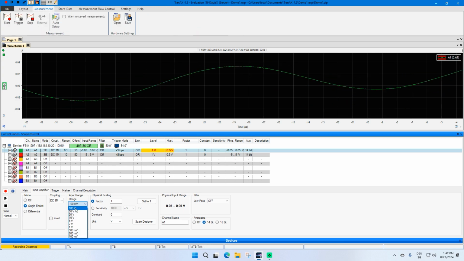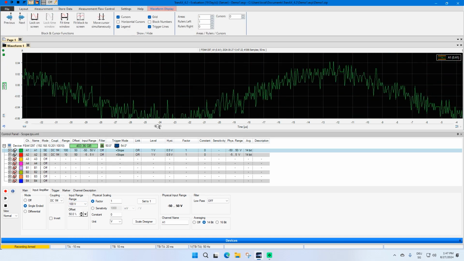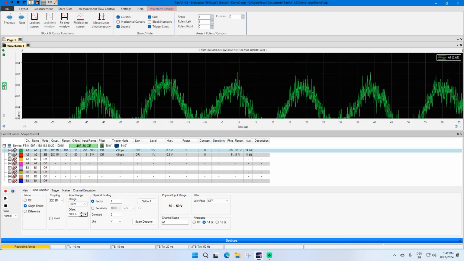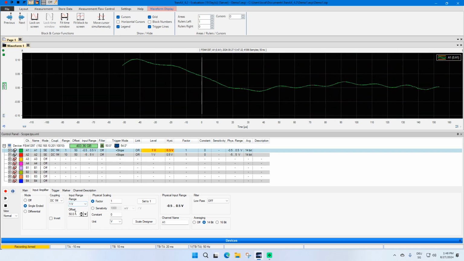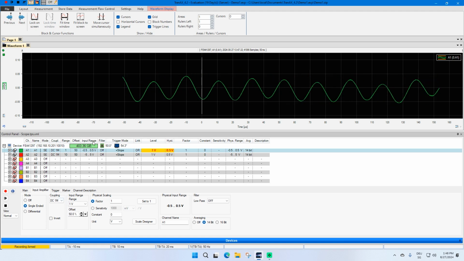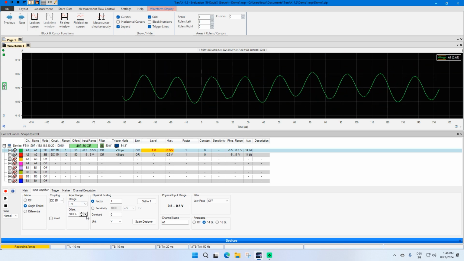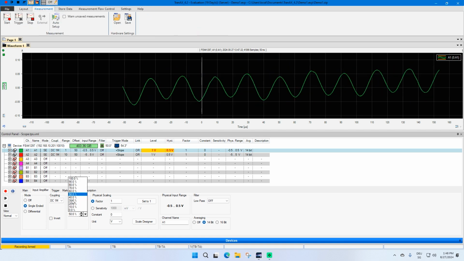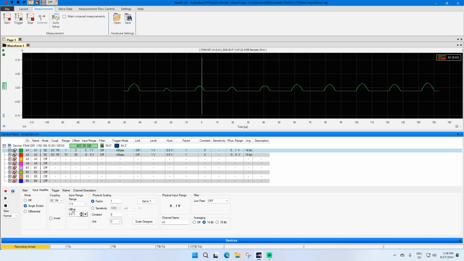If I choose a big range, like here 100 volt, the signal gets noisy as the signal is compared to the input range is too small. You can change the offset of the input range for having an asymmetrical input range. For that, change the offset value, for example, to 0 for having input range from 0 to 1 volt.